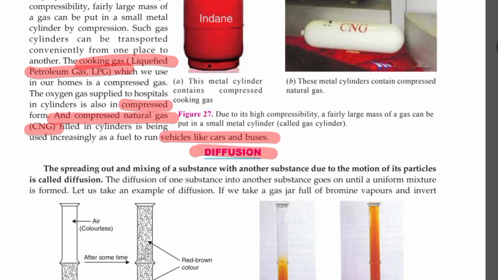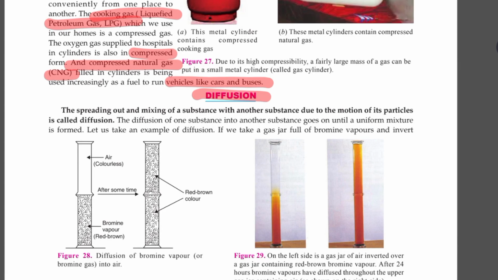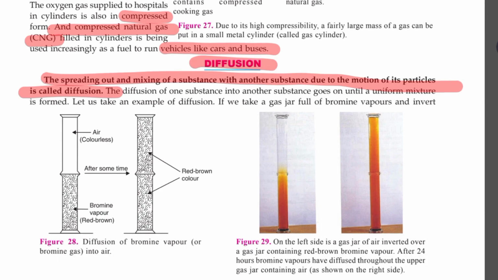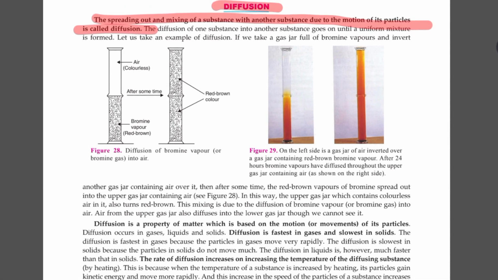Now the diffusion process, we have discussed, is the intermixing of particles or spreading out of particles due to the capacity of movement of the particles, or due to the kinetic energy of the particles. So random intermixing of particles on account of their kinetic energy, on account of the motion of the particles, is termed diffusion. And diffusion can take place in solids, in liquids, liquids in liquids, and a gas with another gas as well. So of course I will add on, gases are more diffusible than any other form.